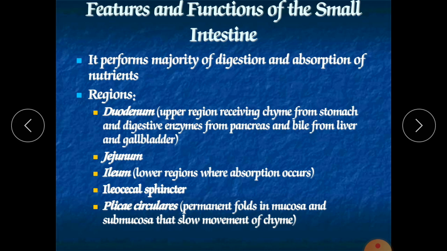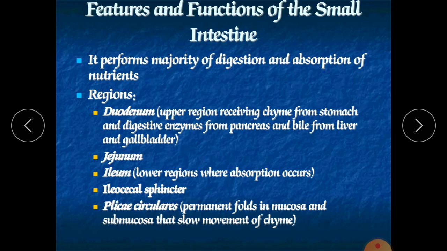It is the largest part of our small intestine, and the meaning of ileum is twisted. It is twisted in shape, that's why it is called ileum, and its size is 2 meters. Altogether we have almost 3 meters of small intestine.